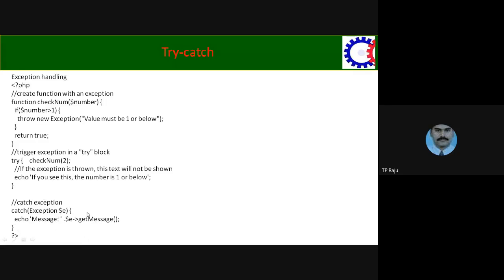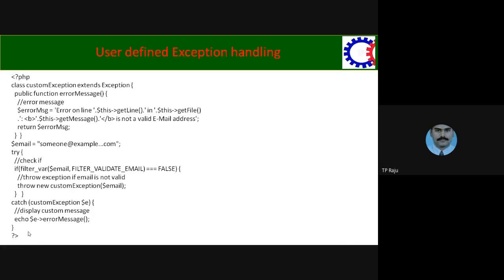That message will be shown with the help of getMessage. getMessage is an inbuilt function of the exception class. It returns the value which we stored in the exception object. This is the logic of that try catch blocks program.